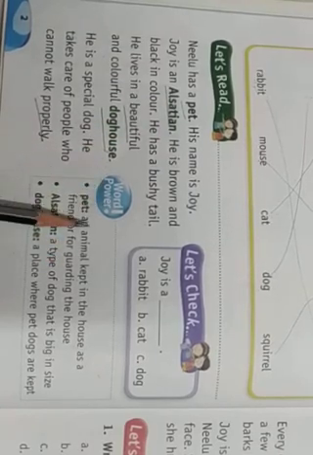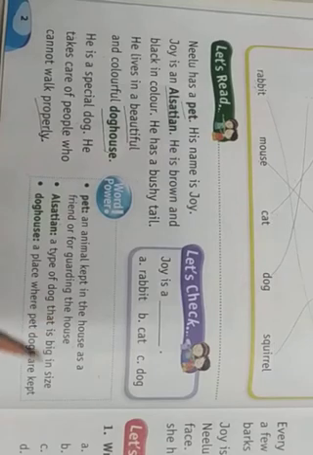So this is called word power. Word power meanings. Here, pet. Pet means what?